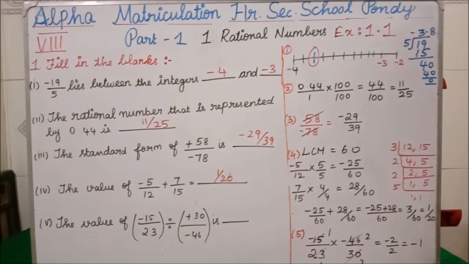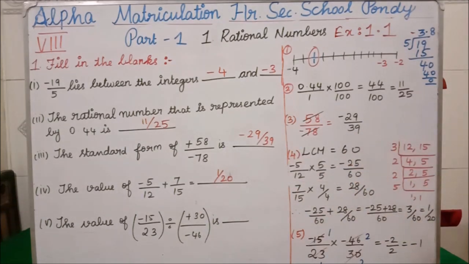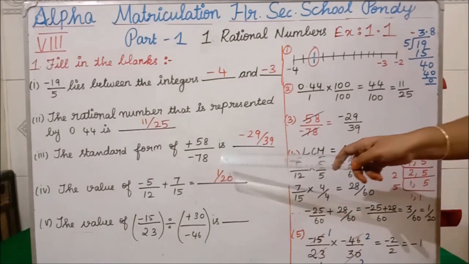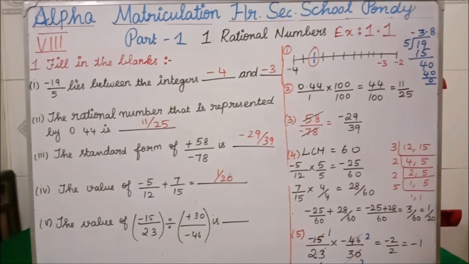The standard form of 58 divided by -78 is dash. Standard form is nothing but the simplest, lowest form. Okay, the standard form is nothing but what? Lowest form. You have to see whether both the numerator and the denominator, in what table they will go, you have to think.